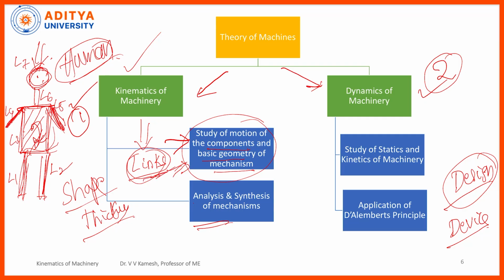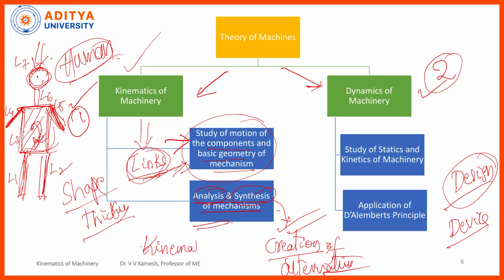Now in the kinematics of machinery, everybody will do analysis and synthesis of mechanisms. Synthesis means creation. How many alternatives are you able to produce? You can create unlimited designs. Suppose I want to construct a building. Many plans will be arranged, and finally we will decide on one. So synthesis means creation of alternatives with different shapes and different styles. Analysis we call kinematic analysis. Actually speaking, it is called kinematic analysis.